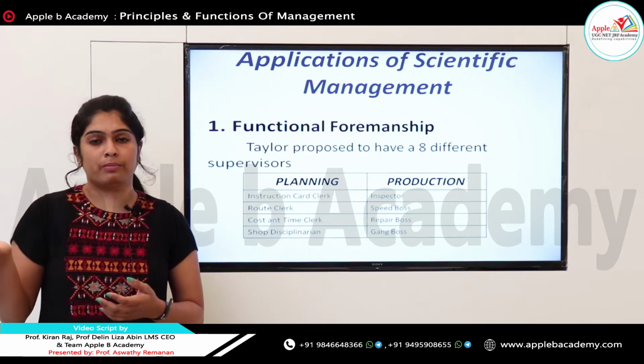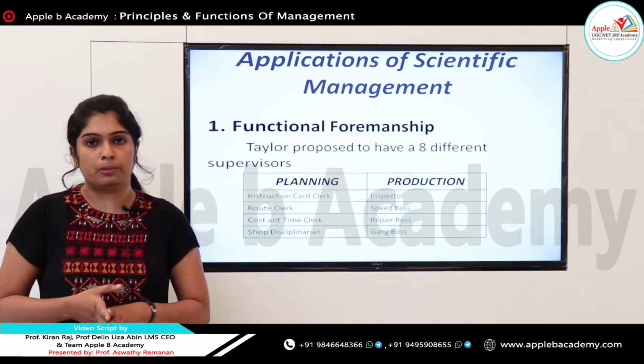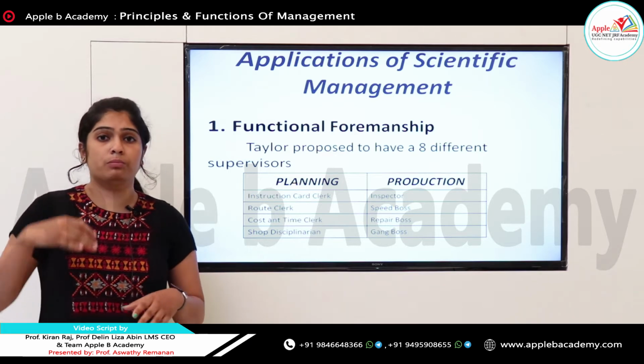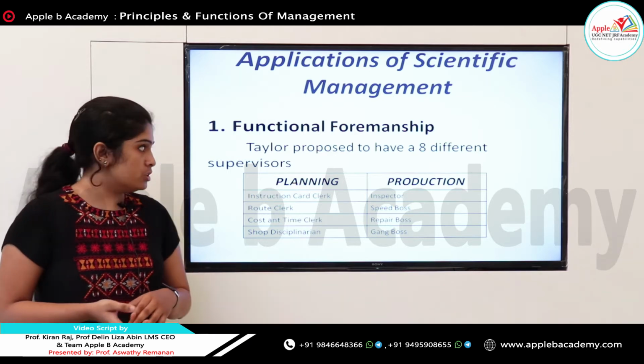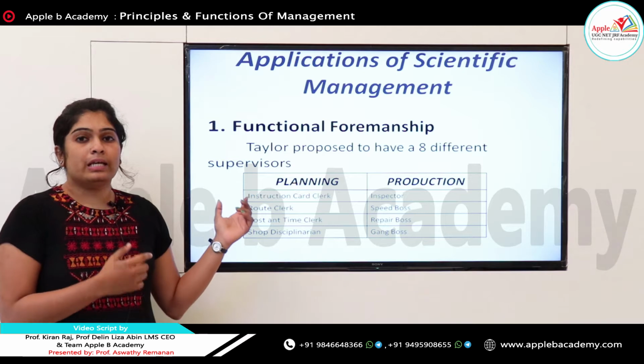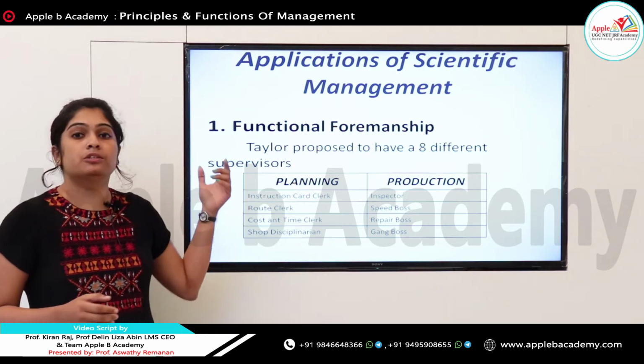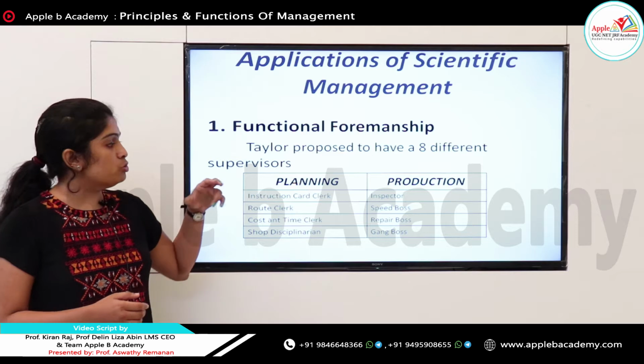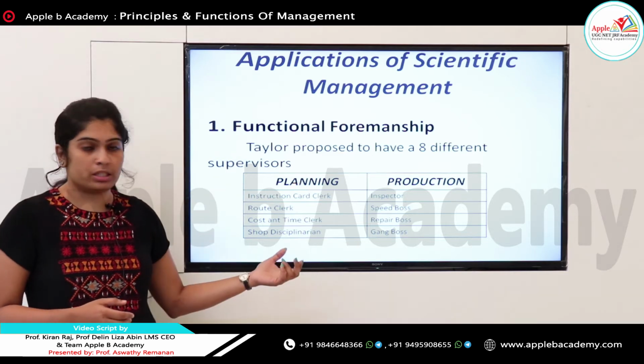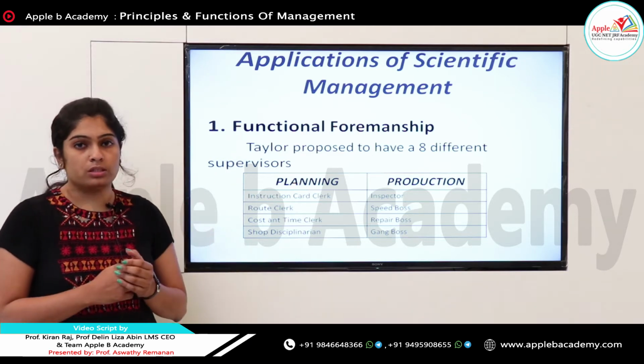The marketing manager is the head of the marketing department, like the finance manager is for the finance department. Earlier he said that if any employee has a problem, they should approach these 8 different supervisors, according to the planning section and the production section.